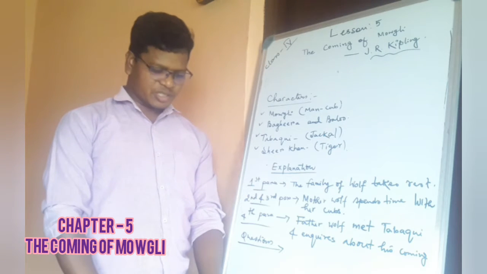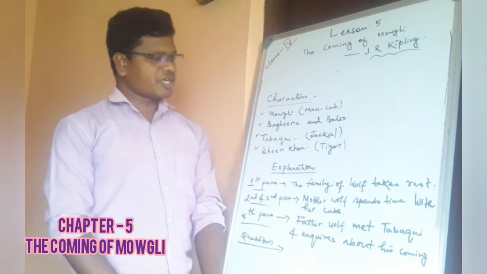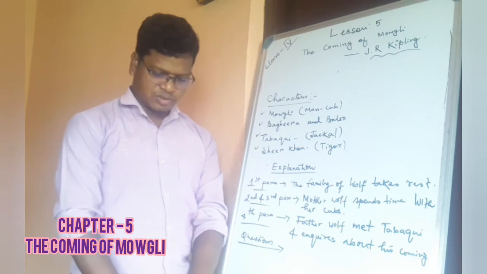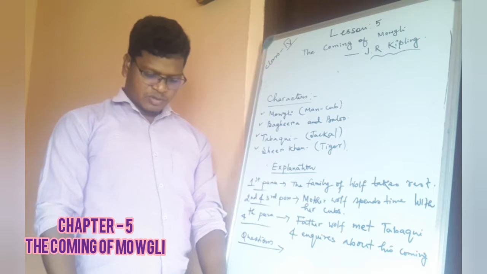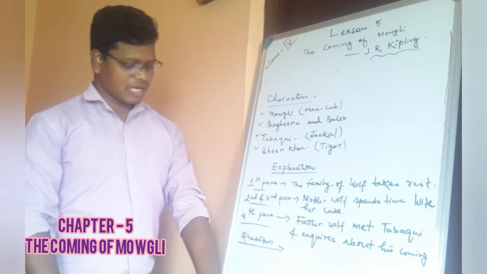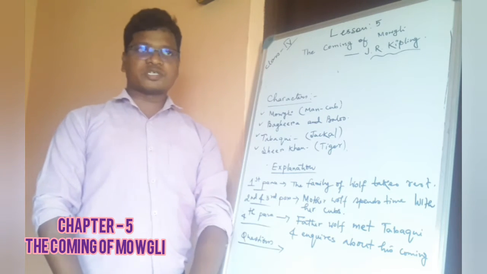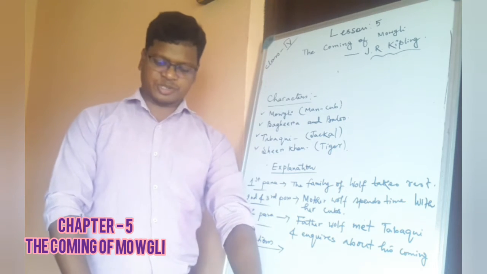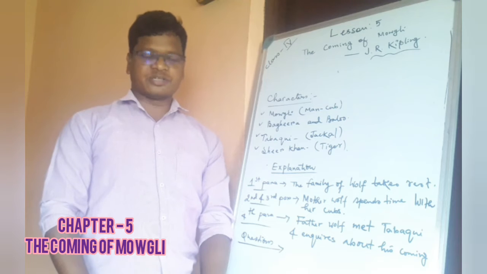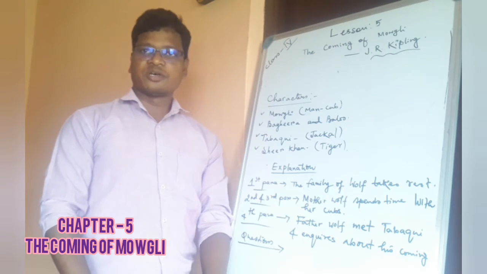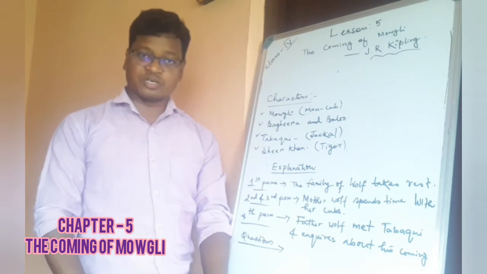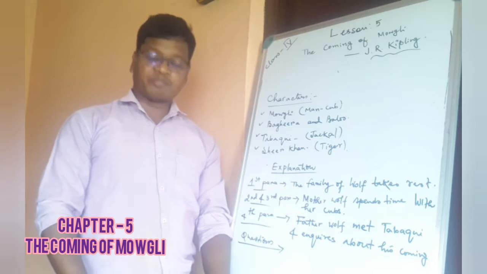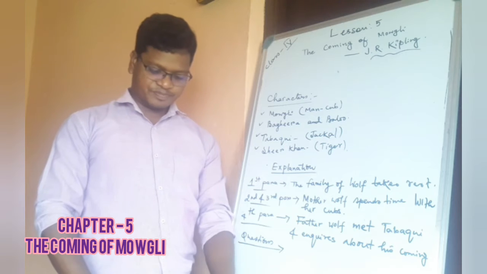So this story is written by whom? J.K. Kipling. So let us see about the author. J stands for Joseph and R stands for Rudyard, and Kipling. He was born in the year 1865 and died in the year 1936. He was an English journalist, a short story writer, poet and novelist.